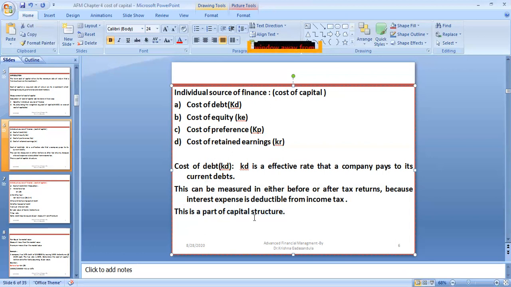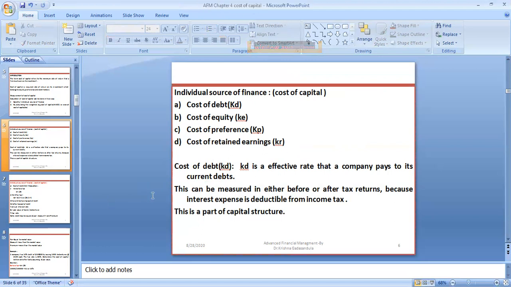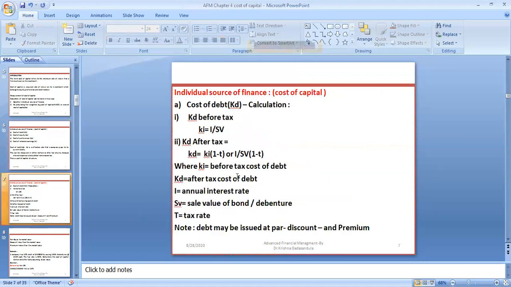This is a part of capital structure, because capital structure is a combination of debt and equity. Debt, which we borrow from outside by paying interest, and equity, which we raise in the form of shares by paying dividends. These are the debt and equity. So cost of debt is a part of the capital structure.